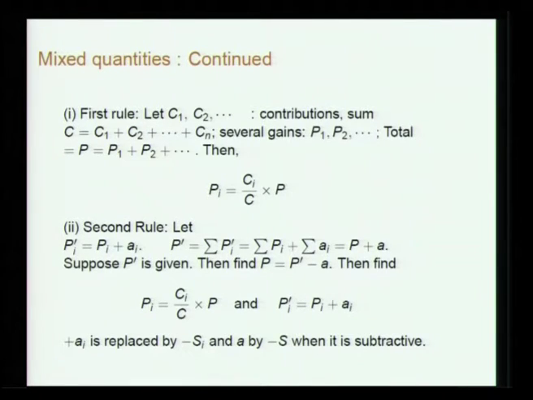Suppose you are not given the total gain P, but total gain plus some quantity.